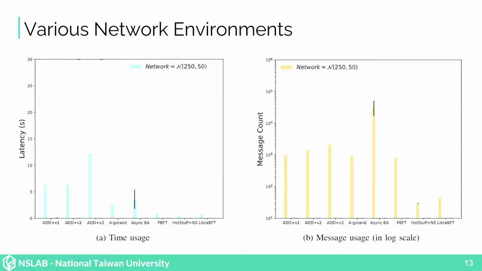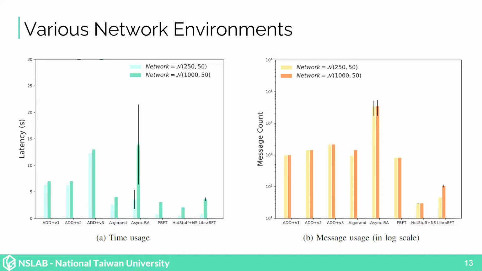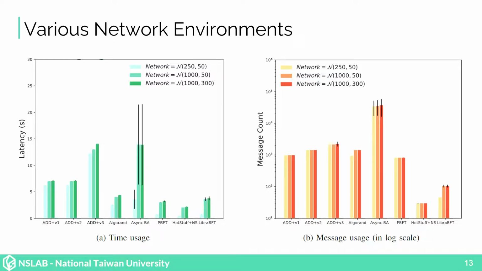Initially, we simulate these protocols under a network that has a mean latency of 250 milliseconds and 50 milliseconds of standard deviation. When the mean value of the network latency is increased to 1 second, we can see that all protocols need more time to reach a consensus, and most of them use more messages to reach a consensus. When the standard deviation is increased to 300 milliseconds, the performance of most BFT protocols also worsened.